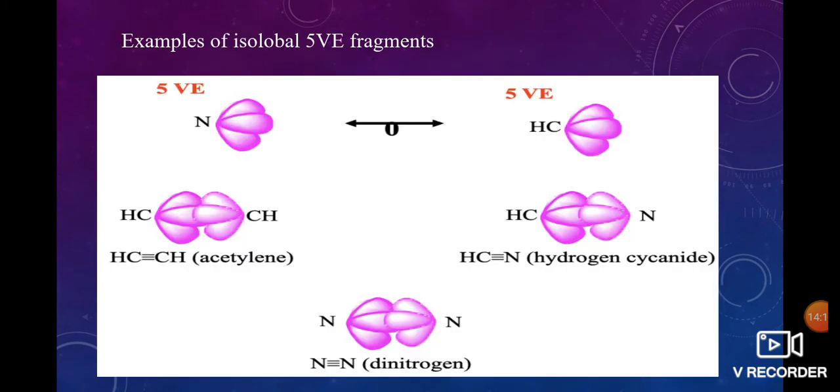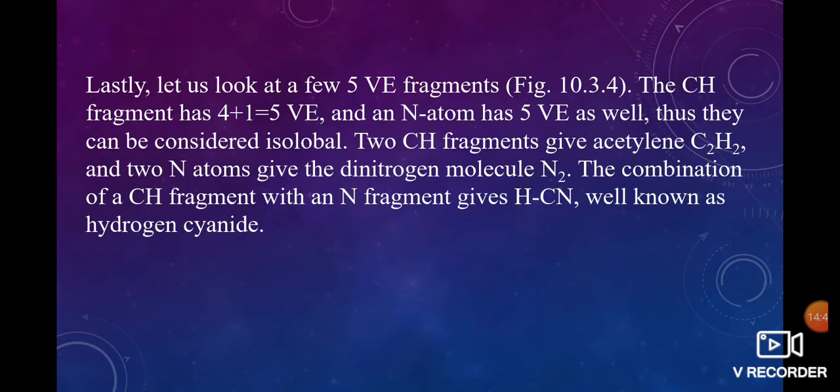Next one, example for 5 valence electrons. Nitrogen is isolobal to methylidyne. Nitrogen has 5 valence electrons and methylidyne also has 5 valence electrons. This methylidyne combines with another methylidyne to form acetylene, and this methylidyne combined with nitrogen forms hydrogen cyanide. This nitrogen combined with another nitrogen forms dinitrogen.